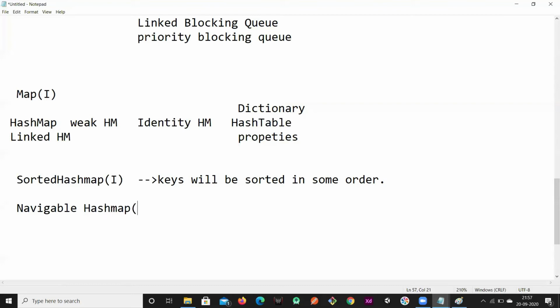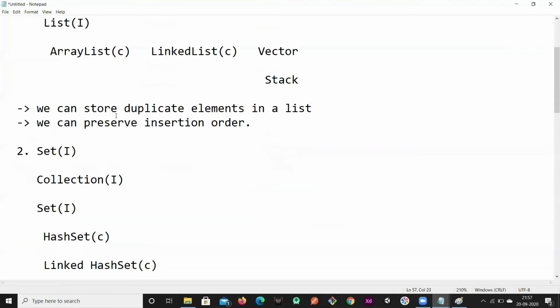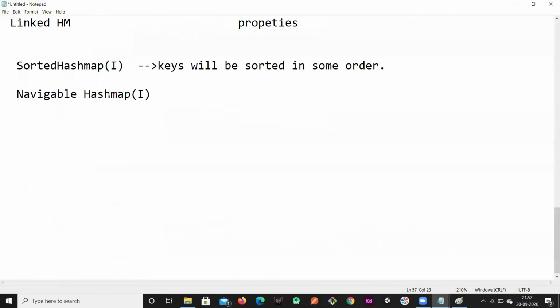Navigable hash map is again the child of sorted hash map. As with the list and the set, there will be some support for navigation. The utility method support will be there for the navigable hash map. In the navigable hash map there is an implementation class called tree map. So tree map is a child of this navigable hash map.